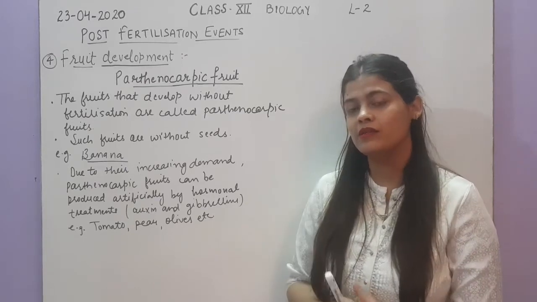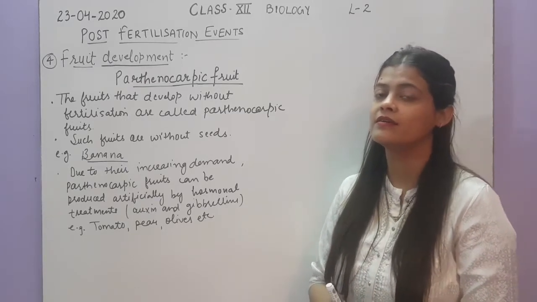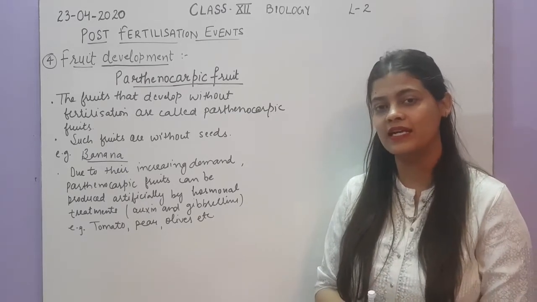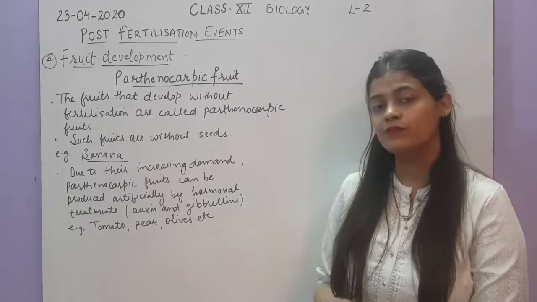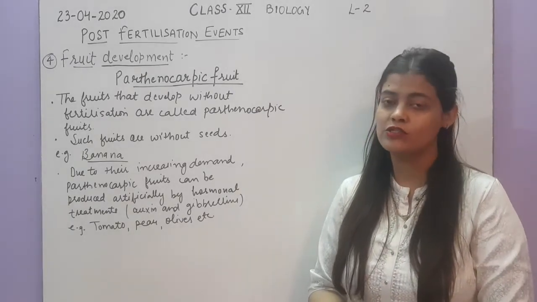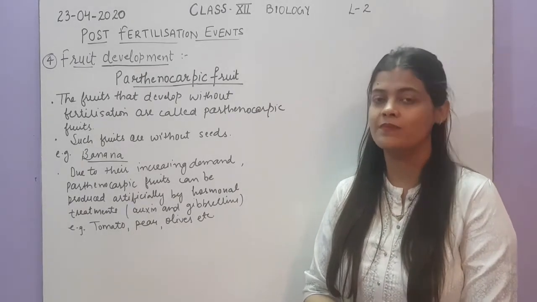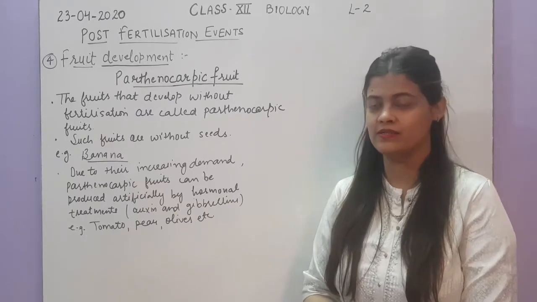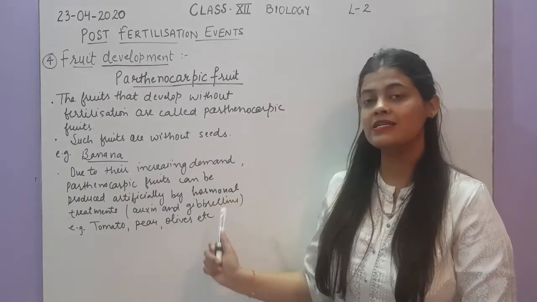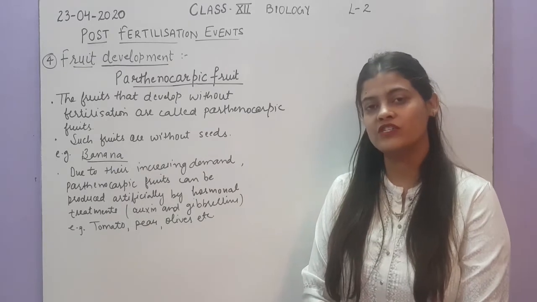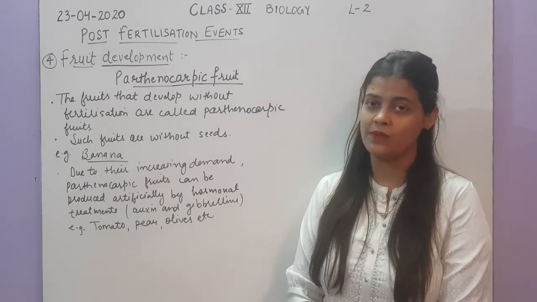Due to this increasing demand, parthenocarpic fruits can now also be obtained artificially by giving some hormonal treatment. Basically, auxin and gibberellins are the hormones used for producing parthenocarpic fruits.